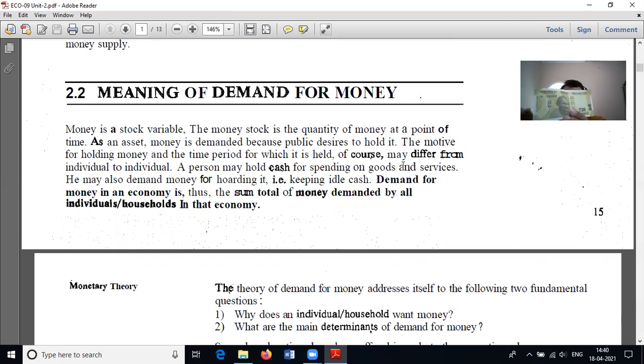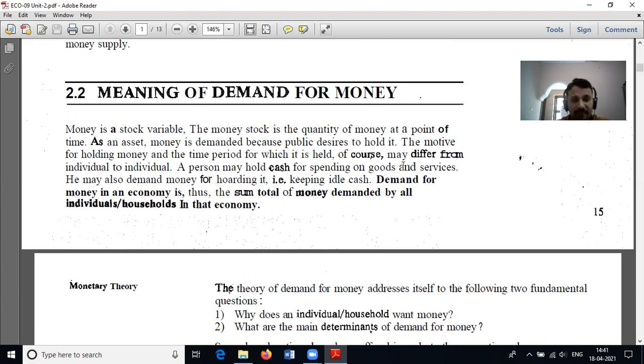When I use the 10 rupee coin to purchase a pen, my stored money value will go from 30 to 20 rupees. At a point of time, now the time is 2:40, I have 30 rupees. By 4 o'clock or 5 o'clock, the cash in my hand may be 10 rupees or 30 rupees or 50 rupees.